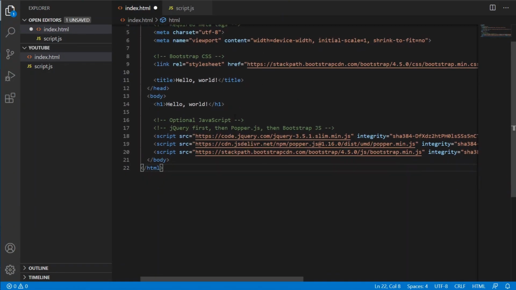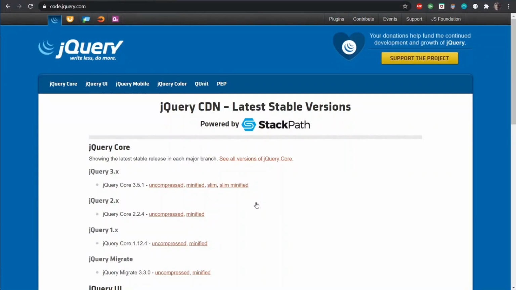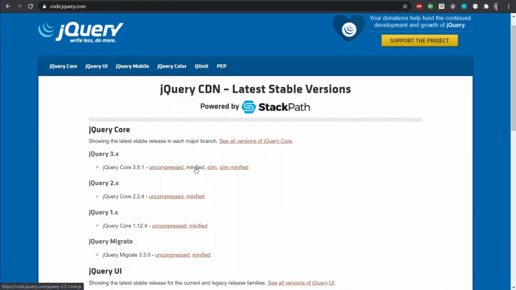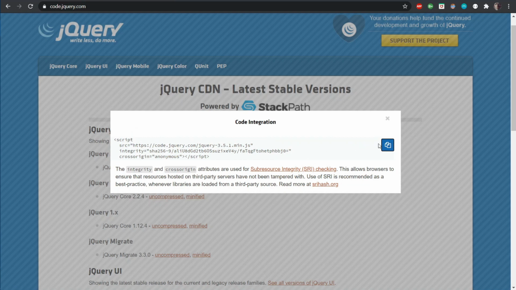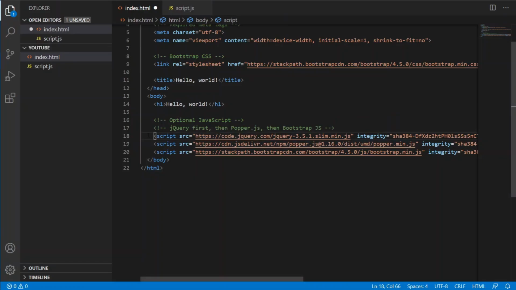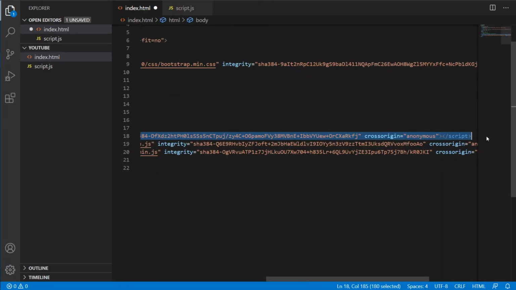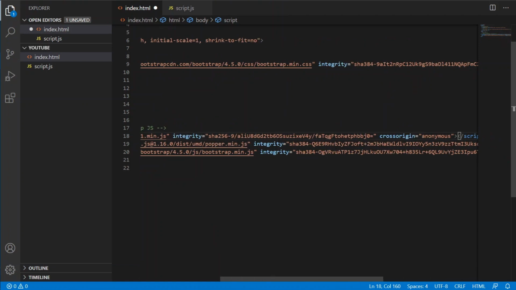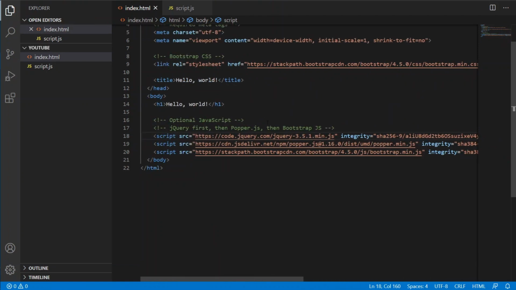One thing we will change is that here we are including Slim jQuery, which does not permit us to use Ajax, because jQuery has removed Ajax from the Slim version. So we will have to use the minified version. We are here in the jQuery documentation, and we will take the minified version of jQuery. I will give a link in the description of this website if you can't find it yourself. We'll quickly copy it, edit this script with our version of jQuery, and hit save.